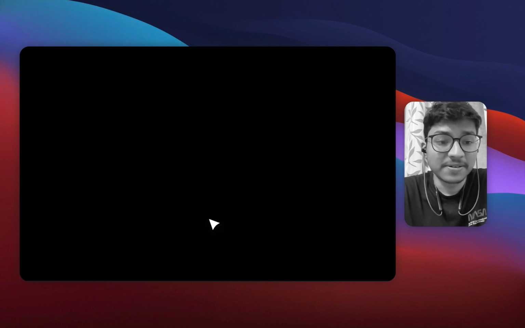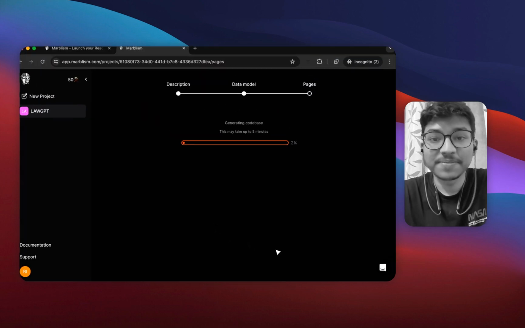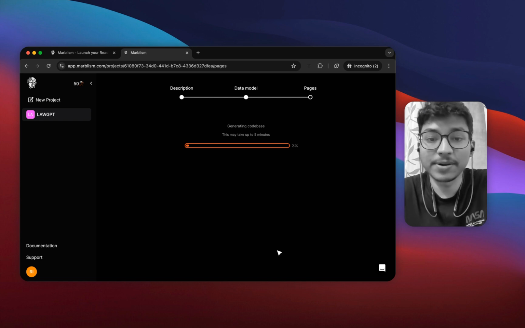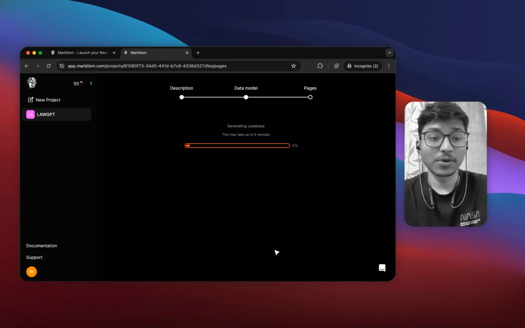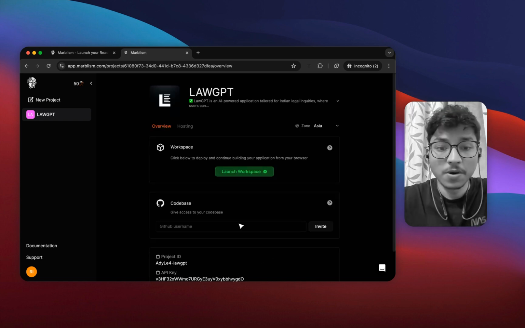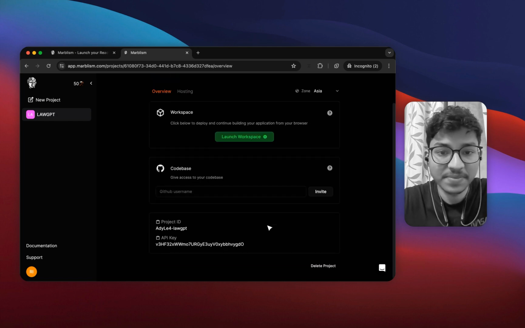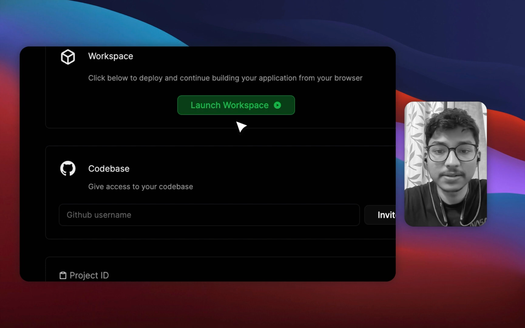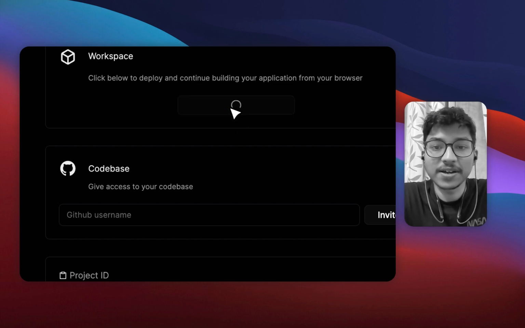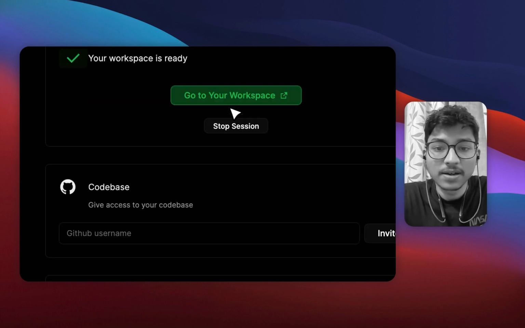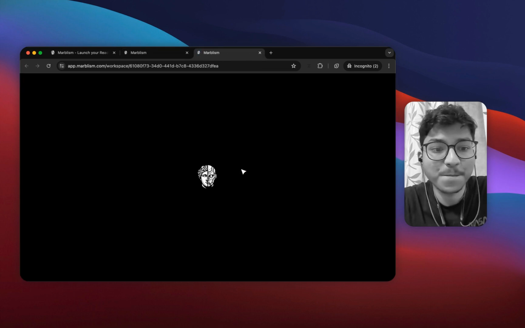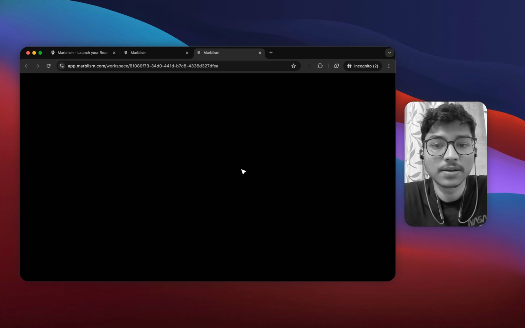If you're a developer, you know how much of your time has already been saved. Let's wait for 5 minutes. It will not take even 5 minutes, it will be done in 2 to 3 minutes. Okay, our workspace is ready. We have our own code base. We can connect our own GitHub here. But let's launch our workspace and see. It's ready. Let's deploy it and see. Pretty fast.